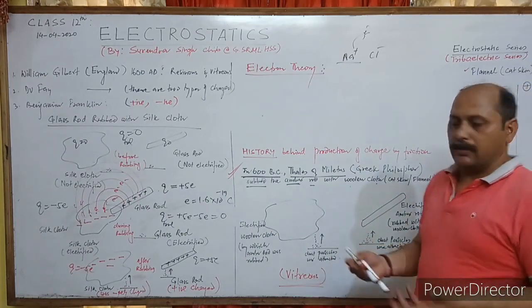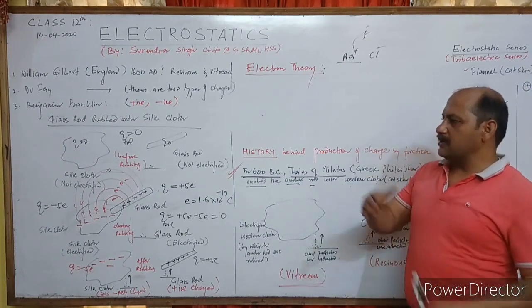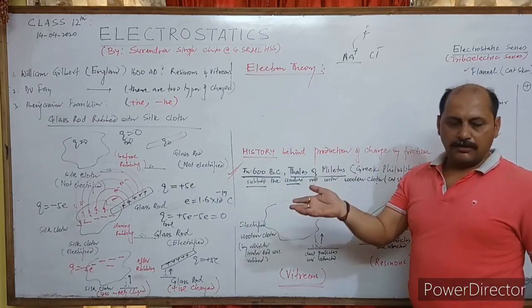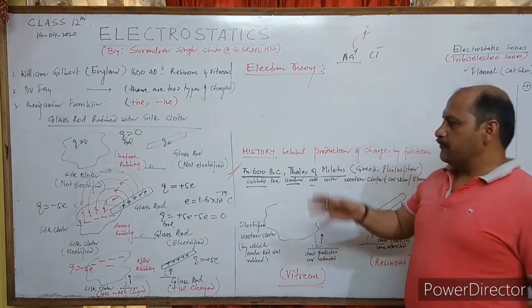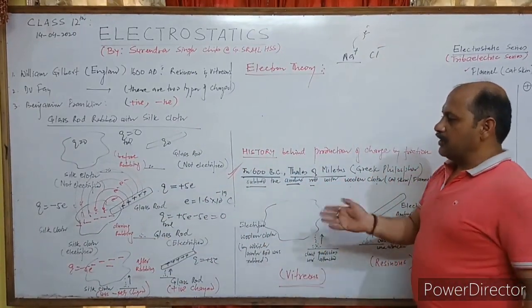Just simply by rubbing, you can remove electrons. The electrons get removed from one body to another. So that's why electrons get transferred. Protons can't move from here to there.